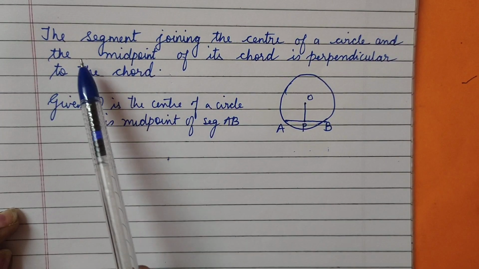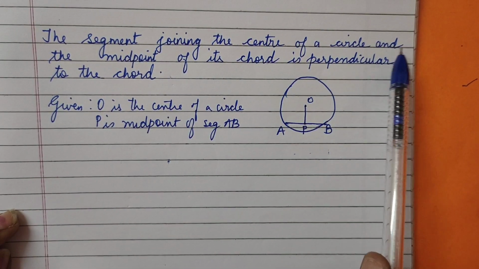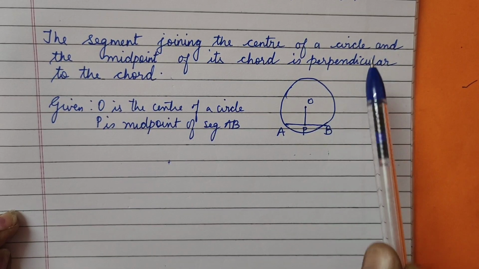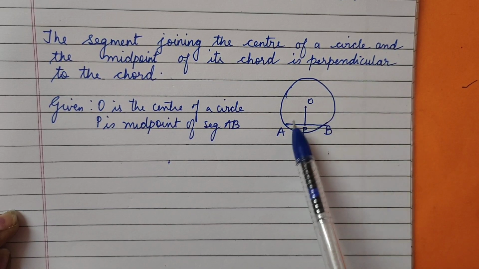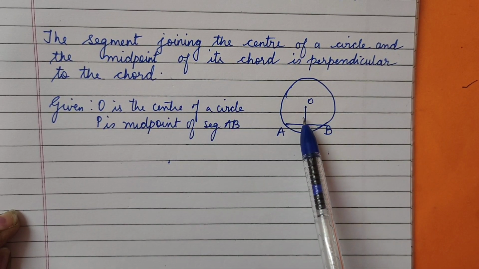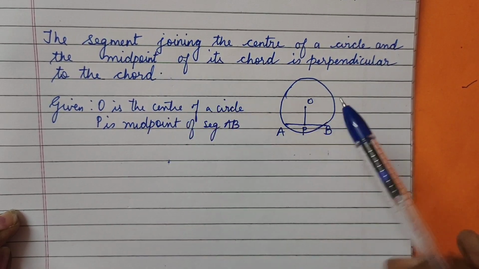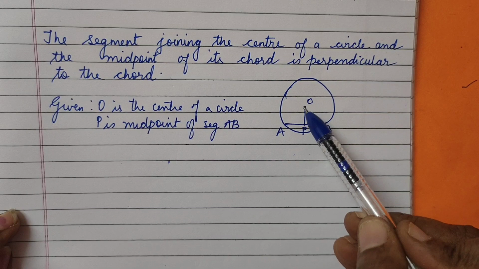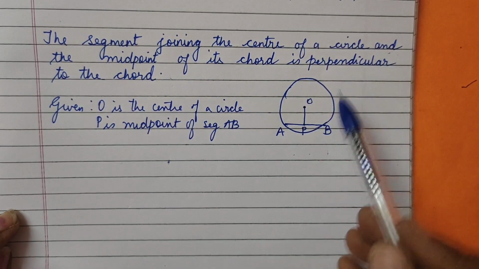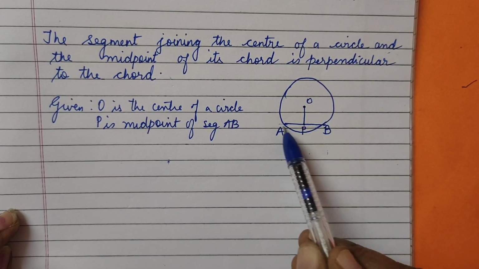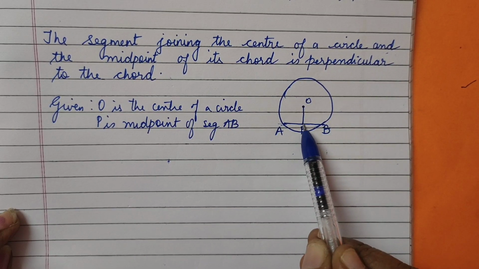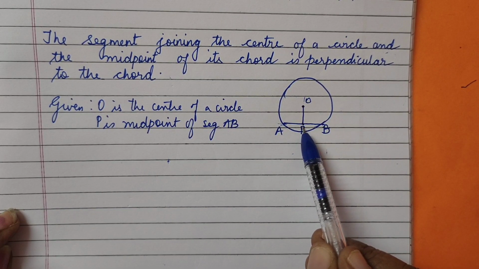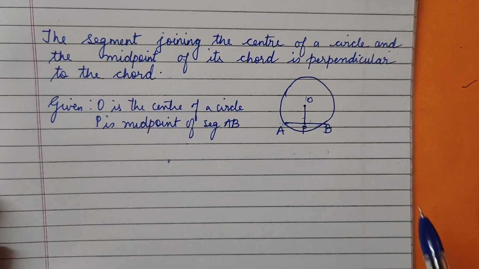Yes, next property, the segment joining the center of a circle and the midpoint of the chord, यानी एक AB का midpoint क्या है, यहाँ तक जो आ रहा है is perpendicular to the chord, करके property है.